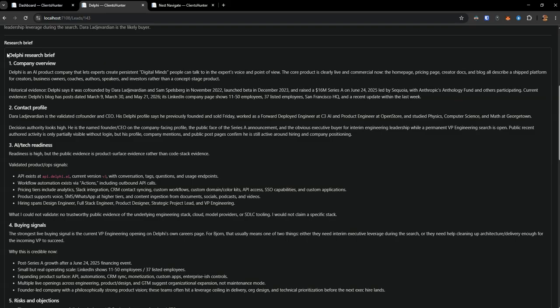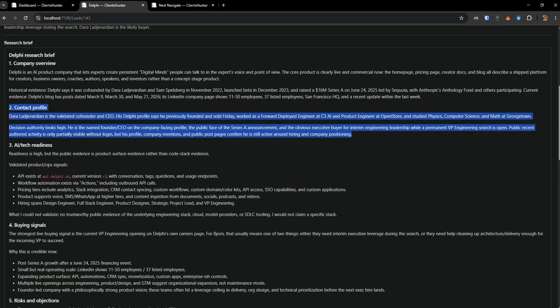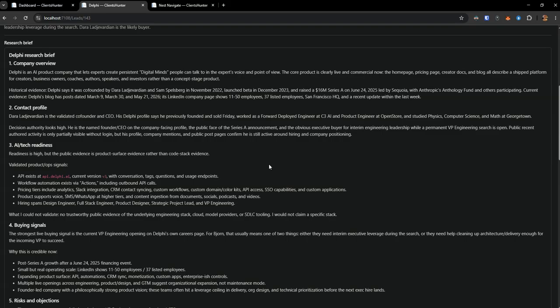But anyways, they have this company overview. We have a contact profile. I get to know a bit more about this person, right? And this is very, very important. Now I'm actually out of personalized outreaches for LinkedIn, but in my job system, if you've seen that, there's a get hired package, which includes an outreach message.